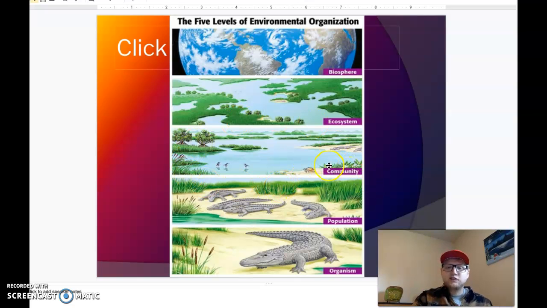So for the community, you're looking at this wetlands, and you have plants and these birds and an animal over here, and the alligators are over here. How they interact would be the community. The ecosystem would be how that community of living things interacts with also its abiotic factors, like the water would be abiotic, the temperature would be abiotic, things like that. And then zoom out even more. You zoomed out as much as you can. You're looking at Earth. This is the biosphere. So this is all of Earth and where its living things are, the biosphere.